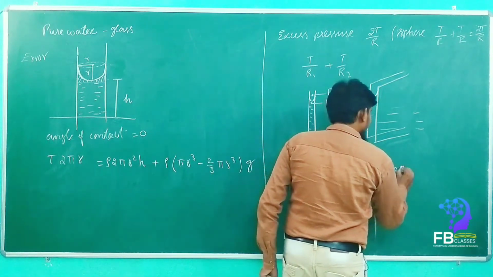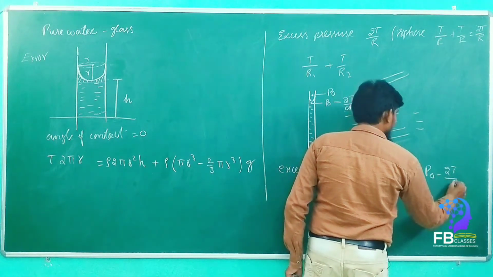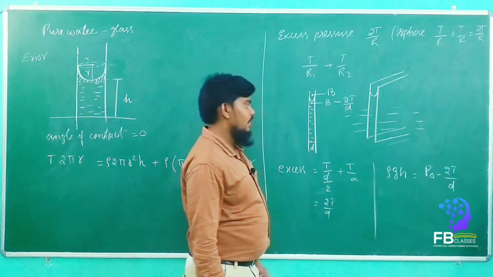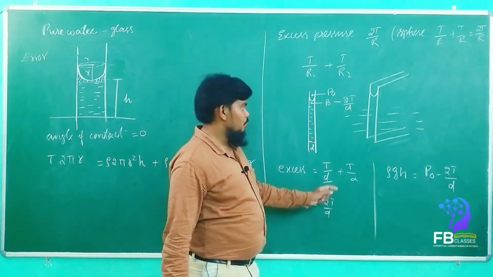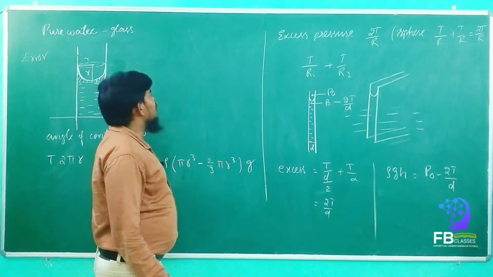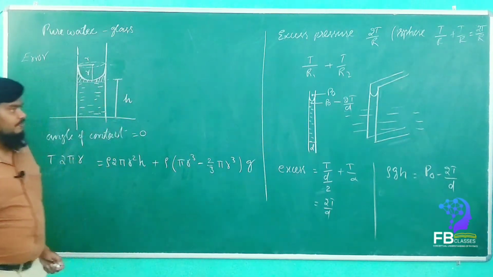So rho g h is equal to P naught minus 2T by D. Are you getting my point? Everyone understand? Can you please make a note of it? Then we can learn more about it.